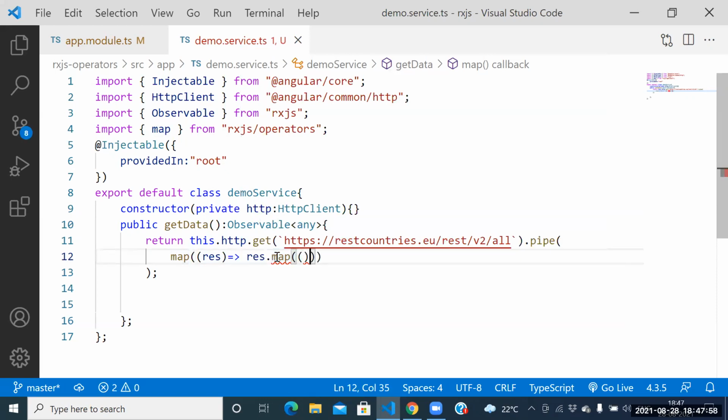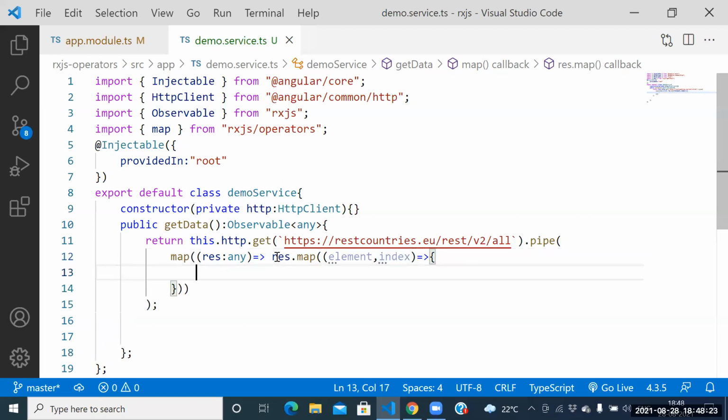Next one, see this one here itself. Guys, high level thinking, working people, then you can enjoy this class, whoever is working on Angular. Here, how many things we need to pass? Two parameters we need to pass now. First one is the element, comma, next one is the index. Element comma index here. Return JSON object.